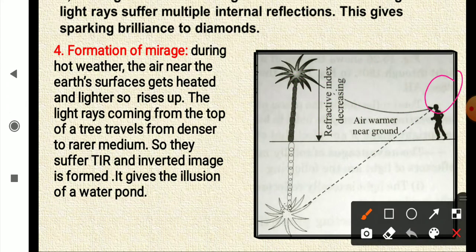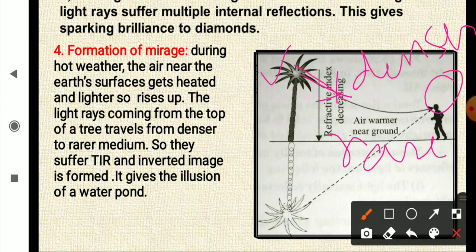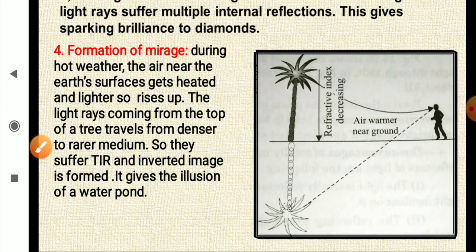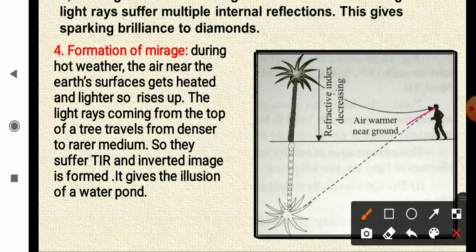Now, when you are observing any tree or high building or anything else, then the light rays coming from here are traveling from denser medium to rarer medium. Denser to rarer medium. So they continuously bend away from the normal, and finally they reach the eyes of the observer. Now, when the light reaches the observer along this direction, see, observer feels that light is coming somewhere from this place.